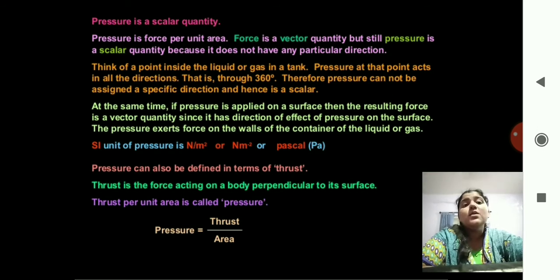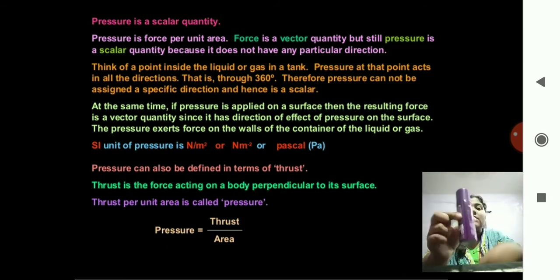So therefore the pressure is a scalar quantity. At the same time, if pressure is applied on a surface, then the resulting force is a vector quantity because it has direction of effect of pressure on the surface. That is, the pressure exerts force on the walls of the container of a liquid or a gas.